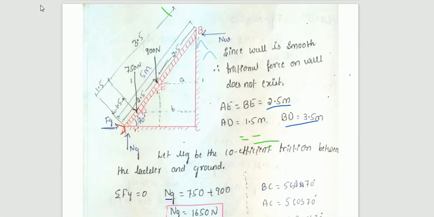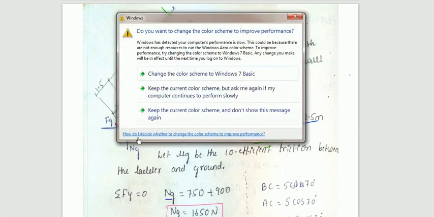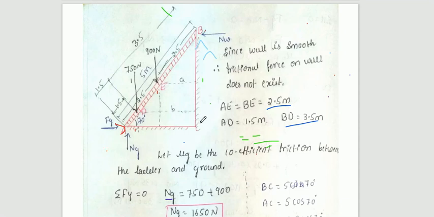So what is the given question? A ladder is given, the weight of the ladder is given, a man is climbing with weight 750 and he is at a 1.5 meter distance from the bottom. The wall is smooth, therefore we are not considering the Fw here, only Fg and Ng have been considered. The thing is finding the perpendicular distance and taking the moment about point B. So this is how we are going to calculate the coefficient of friction at the floor.